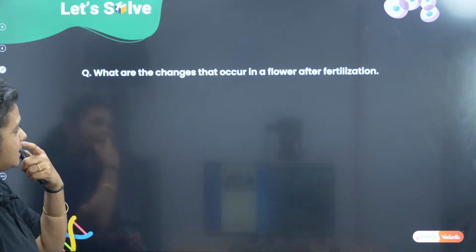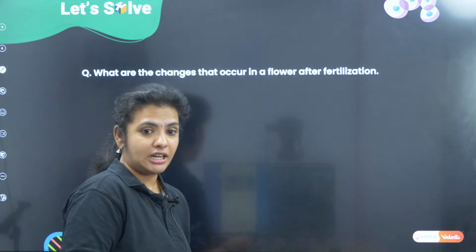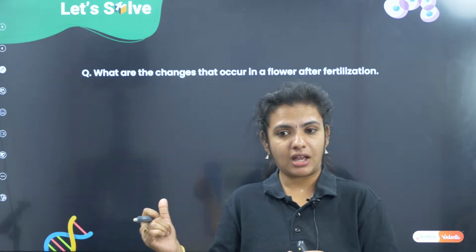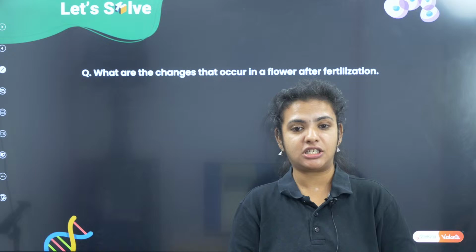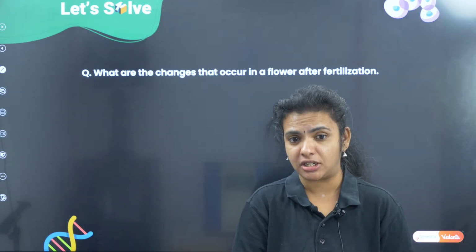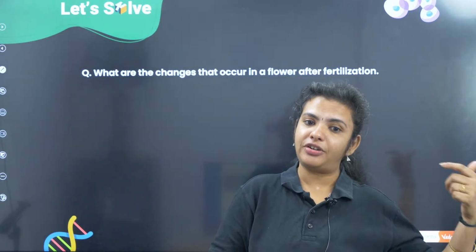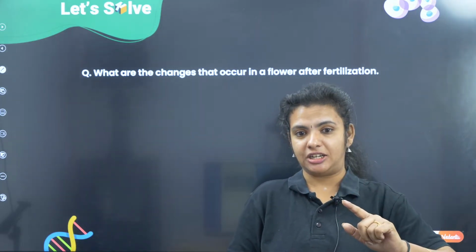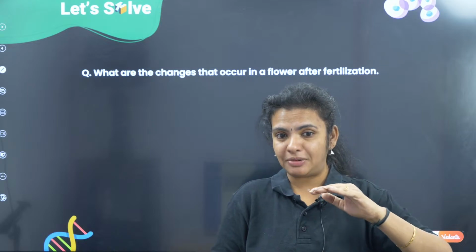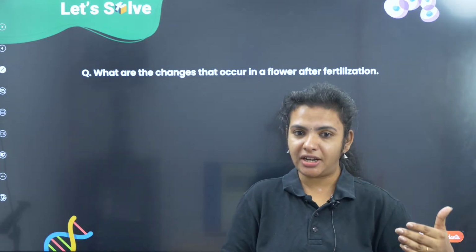Okay, so what are the changes that occur in a flower after fertilization? Same question, okay, the same answer whatever we have discussed for the previous question, asked in a different manner. The answer is the same, the question is being asked in a different manner, children. The concept remains the same. What did we discuss?